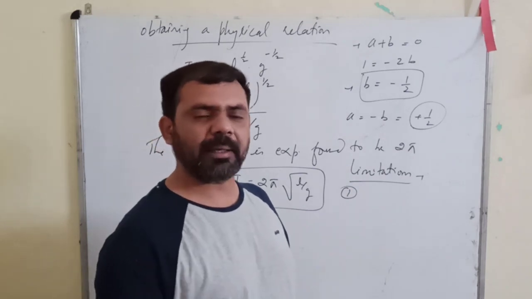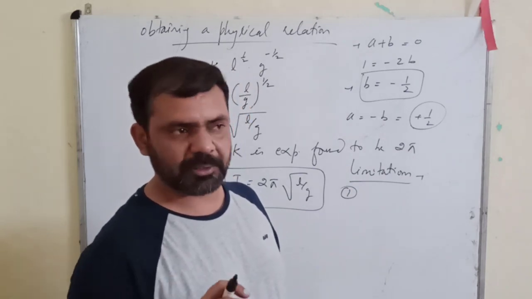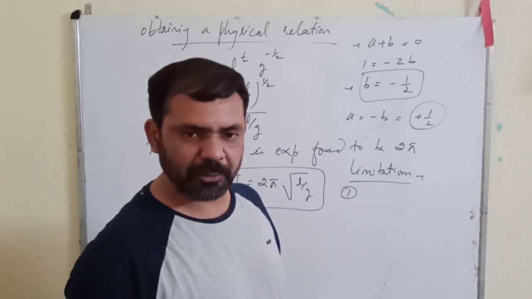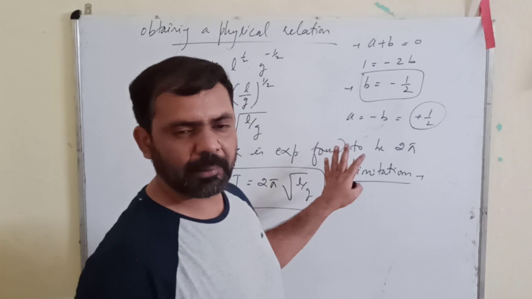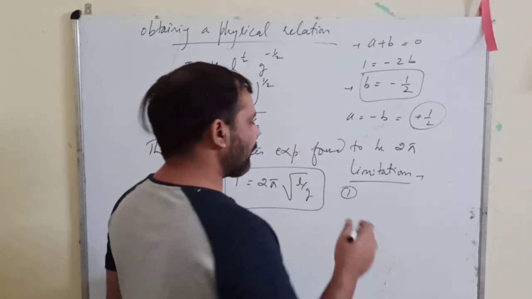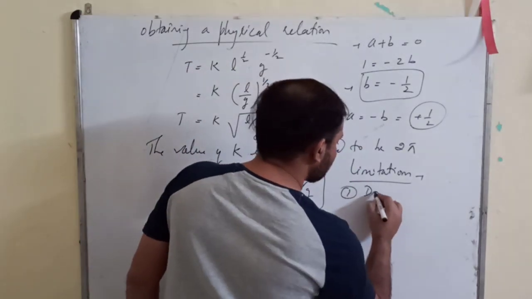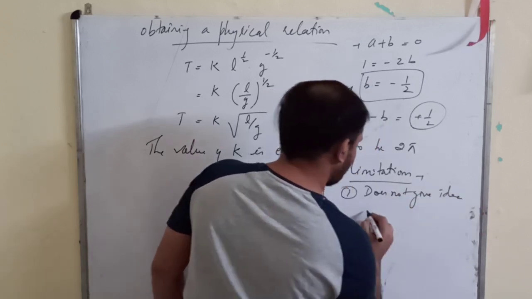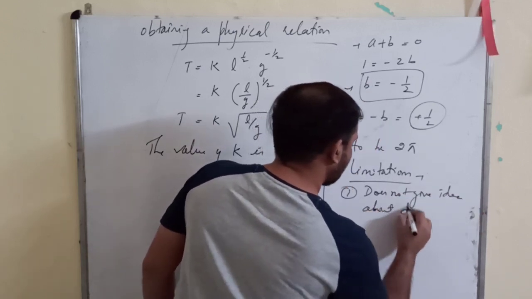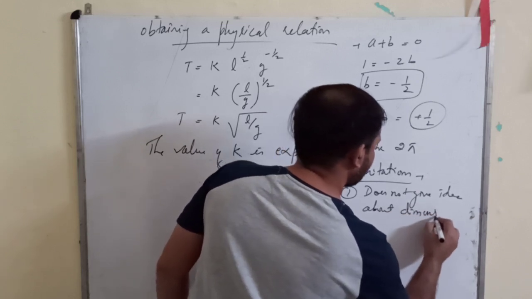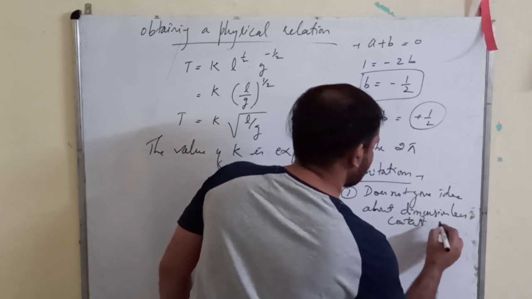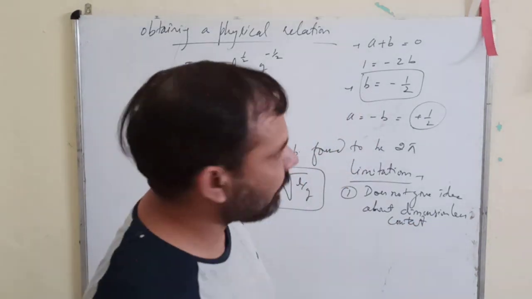Suppose there is a trigonometric ratio involved in the formula, it will not tell you anything about that. It does not give you any idea about the dimensionless constant.